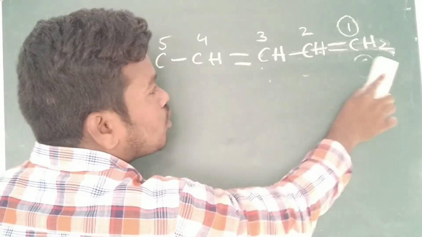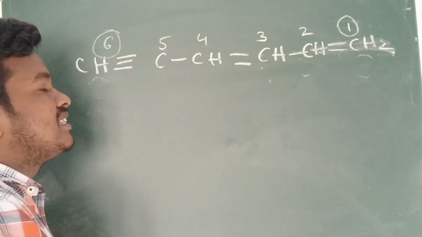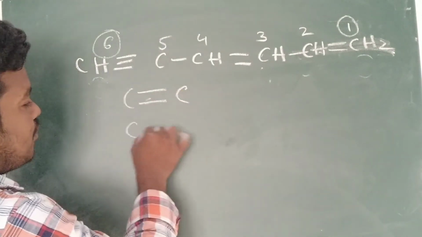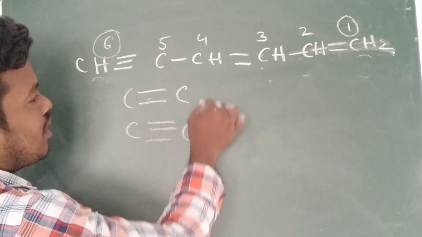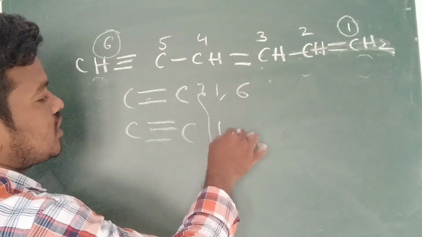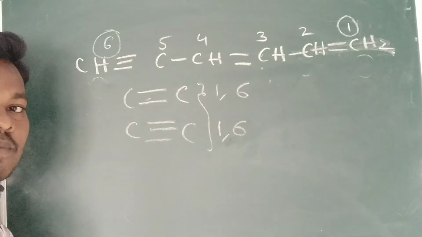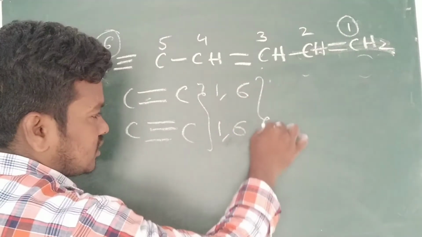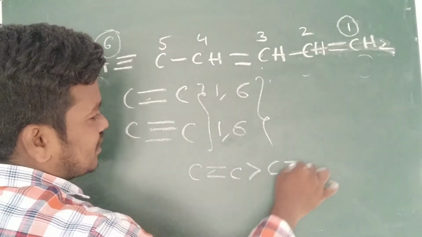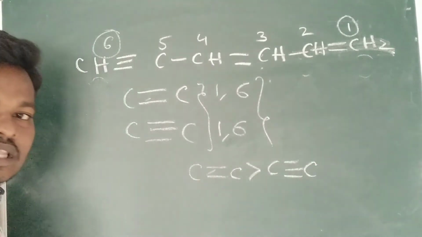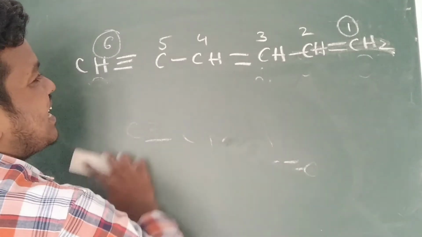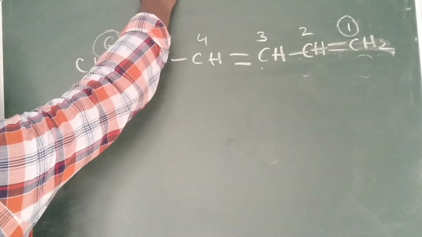When the double bond carbon and triple bond carbon are at an equal distance, at positions 1 and 6, the double bond should get the least number over the triple bond. This we have to see. So the first step we have done is the numbering. You can see the next step.